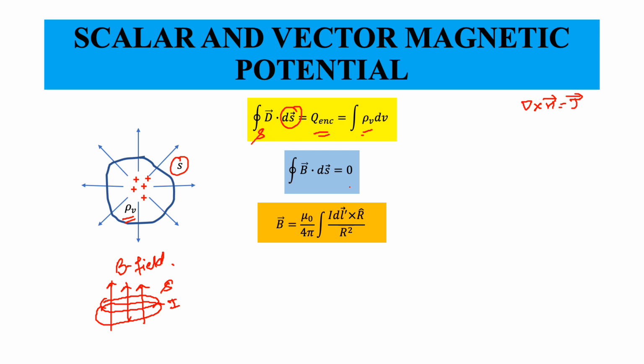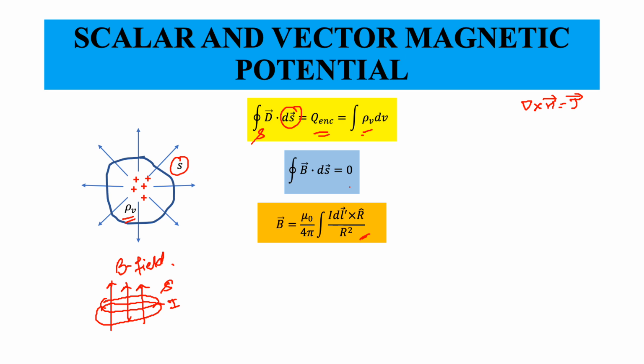So if you enclose this, you would find that there is no such thing as a magnetic charge from which field lines emerge. Mathematically you can show this. You can go back to this expression of the Biot-Savart law, B equals mu naught by 4 pi integral of I dL cross R hat by R square.